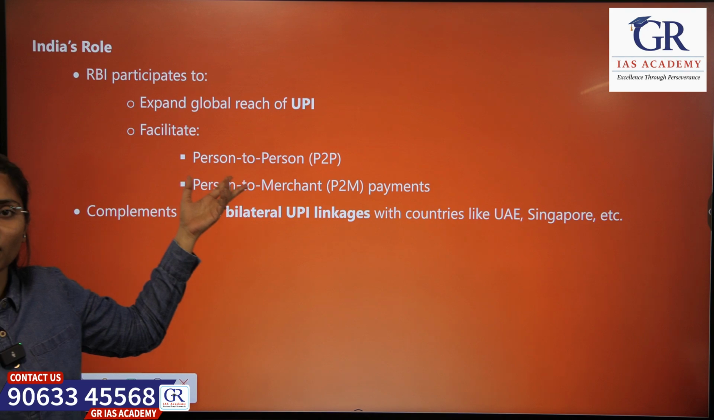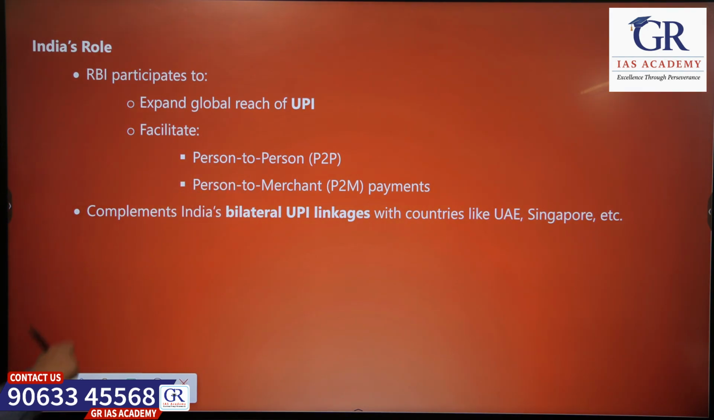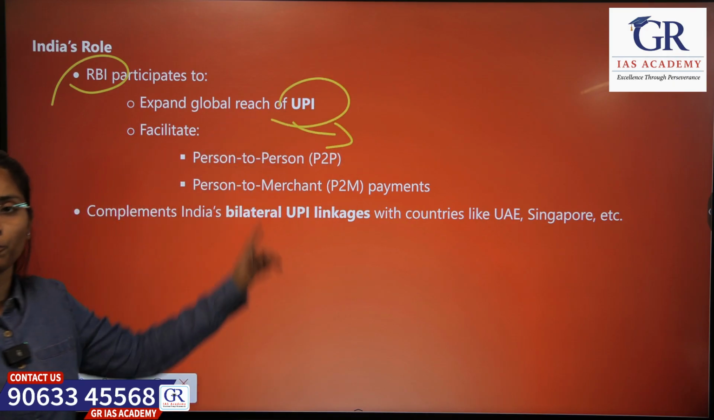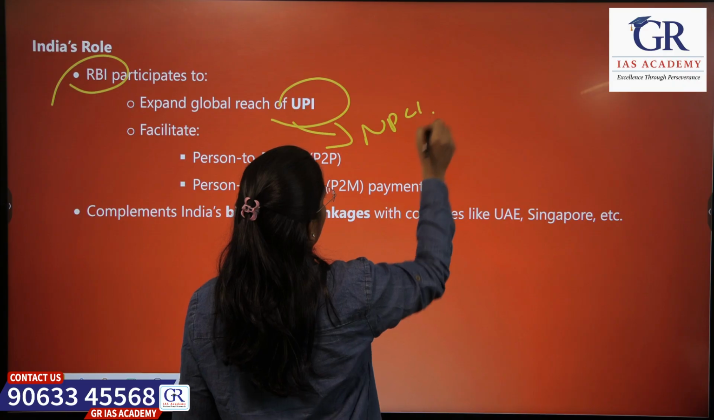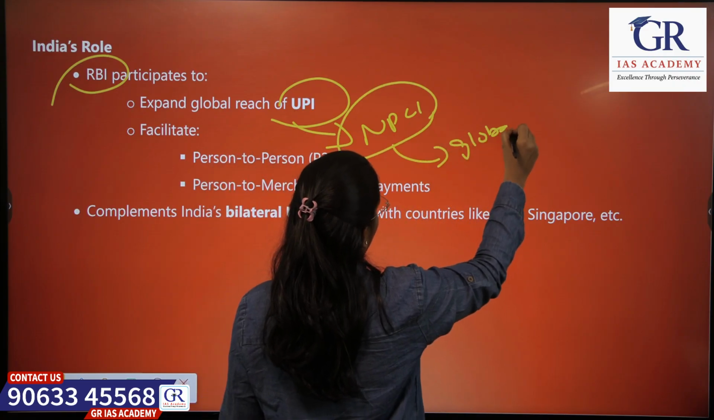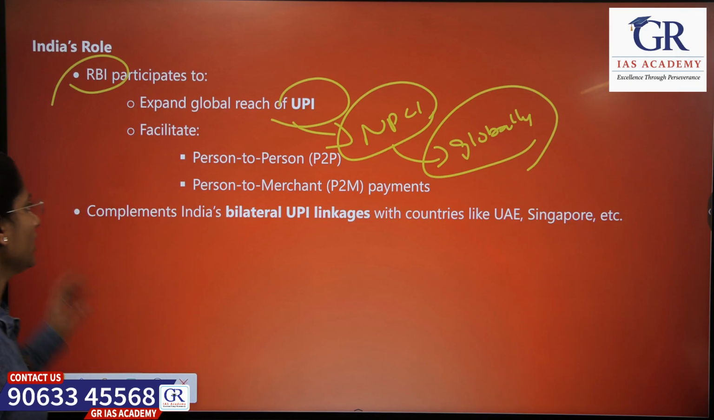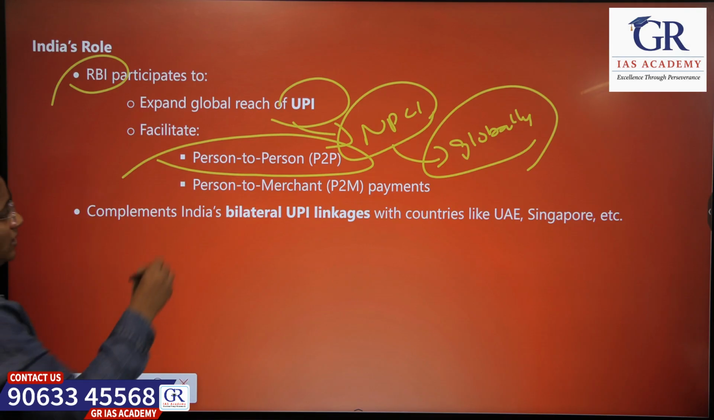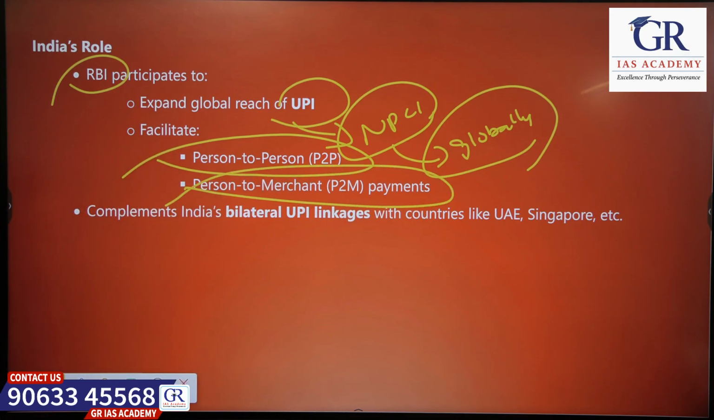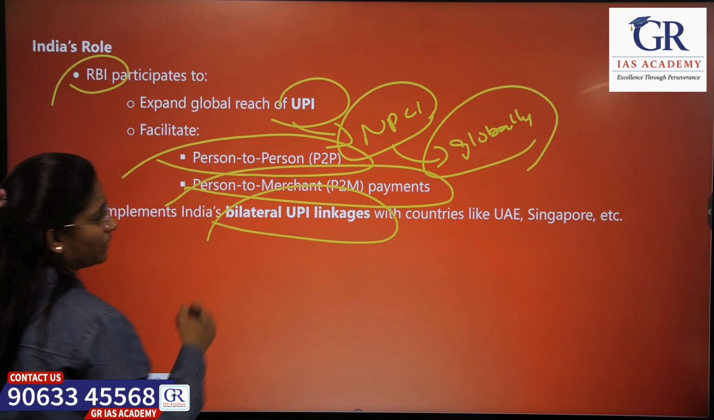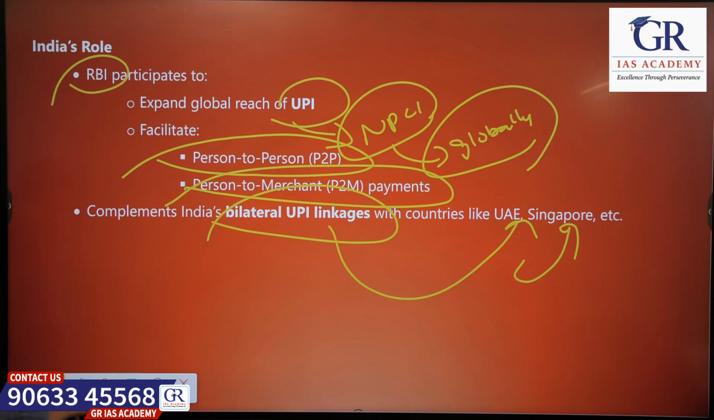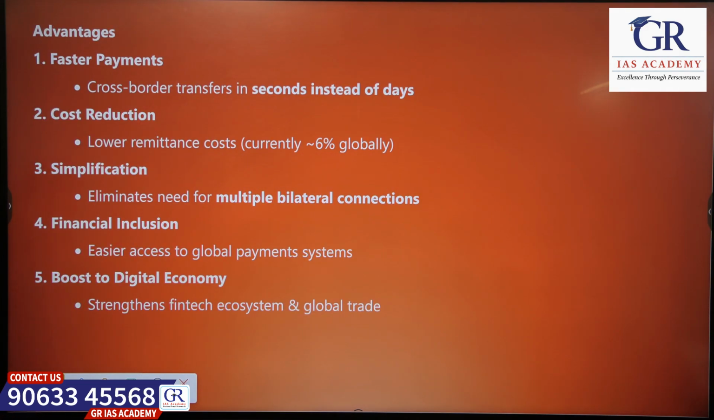So what about the role of India? We already told it is a founding member, and the RBI wants to expand UPI by NPCI globally. Okay, that is one goal of India, and to facilitate person to person transactions and person to merchant payments. So this will complement UPI linkages with countries like UAE, Singapore, etc.